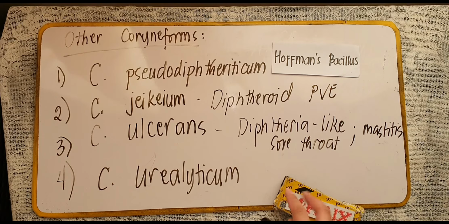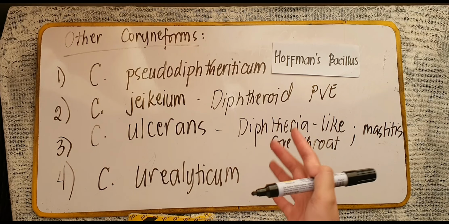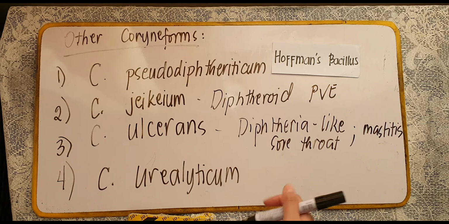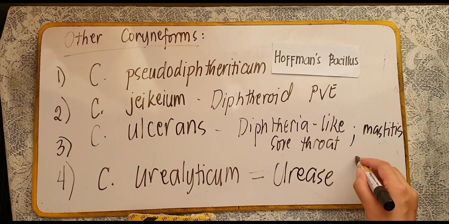And then lastly, we have your Corynebacterium urealyticum. This bacteria is a causative agent of UTI and wound infections, especially among immunocompromised patients. They are also resistant to multiple antibiotics, and they are also urease positive.